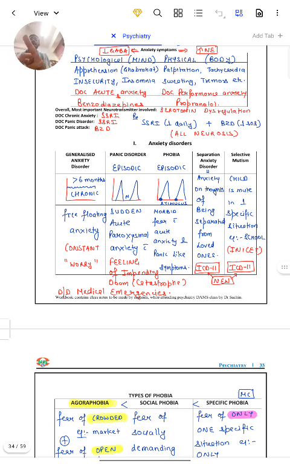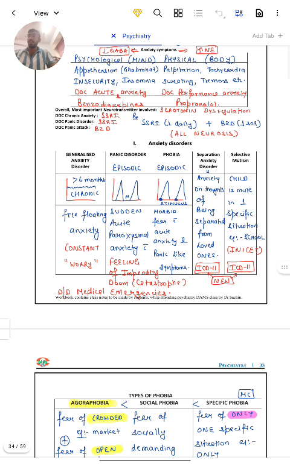But in phobia, how to differentiate from panic disorder? In phobia there is a stimulus. Due to the stimulus, we have both features like panic disorder: morbid fear with acute anxiety and panic-like symptoms. So both panic disorder and phobia are episodic, but in phobia there is an initial stimulation. Fourth one, separation anxiety disorder: anxiety on thoughts of being separated from loved ones.